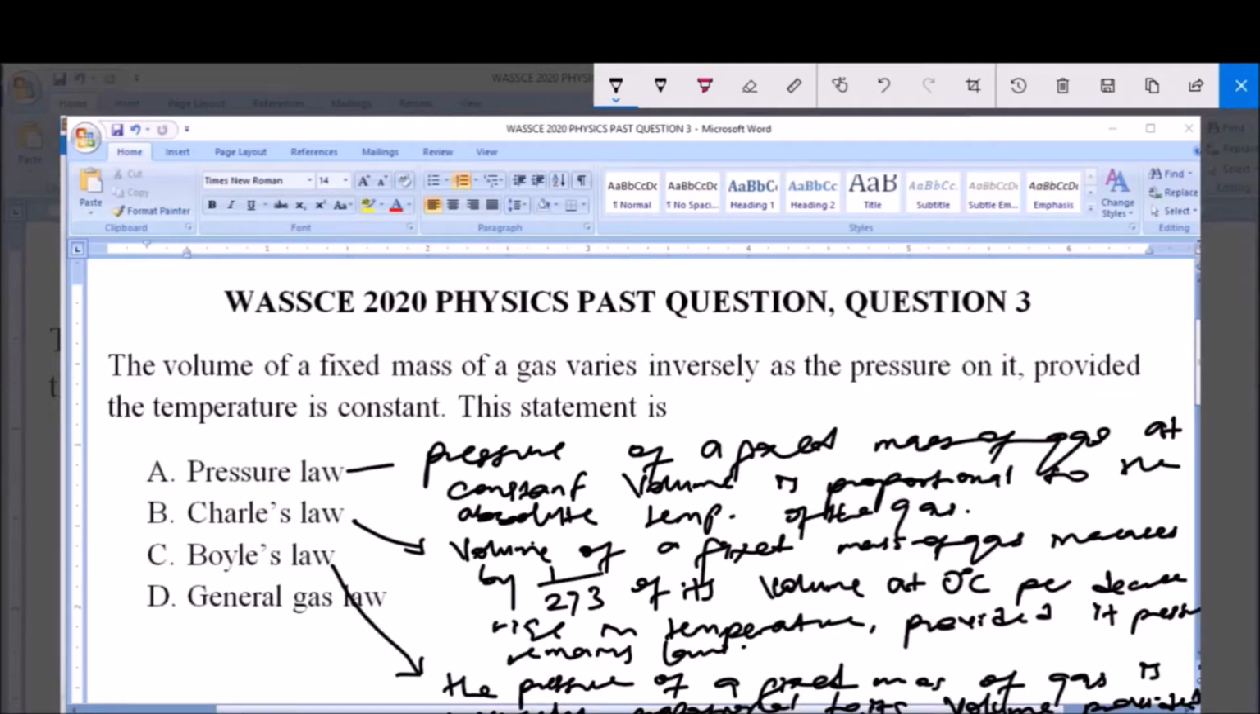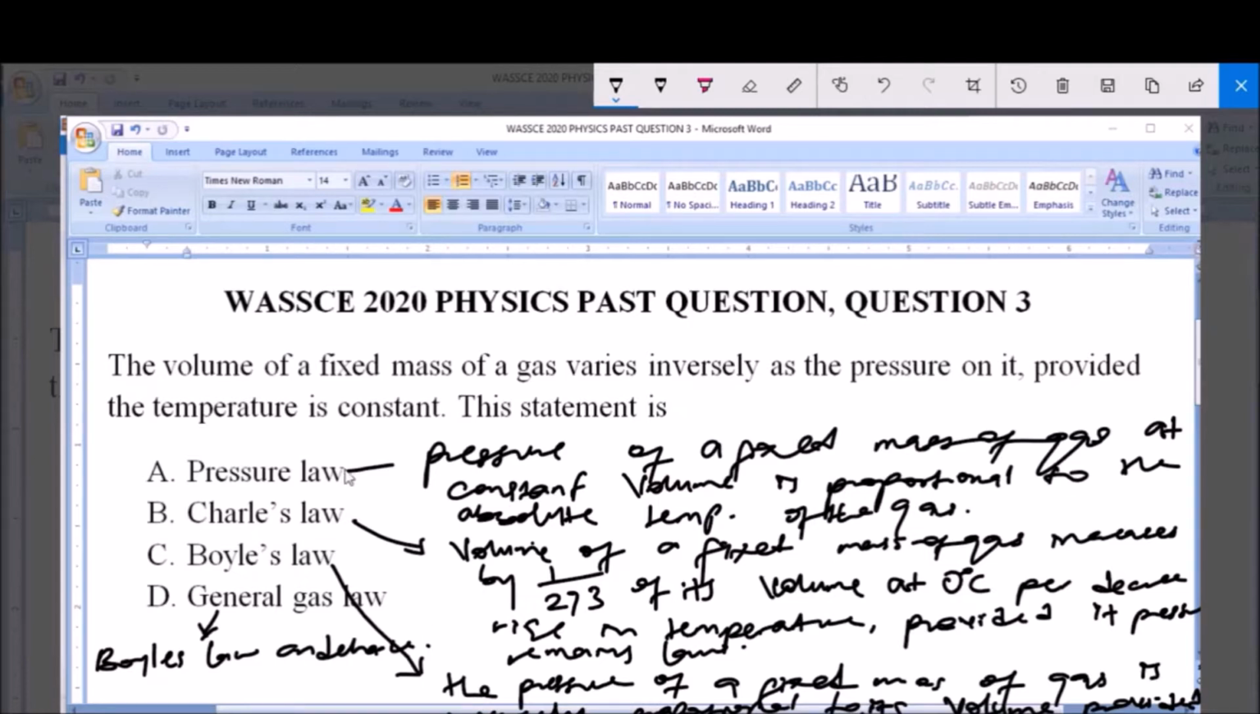Now this is the general gas law. Now the general gas law is the combination of Boyle's law and Charles' law. That is the general gas law. So the general gas law is the combination of what? Boyle's law and Charles' law.